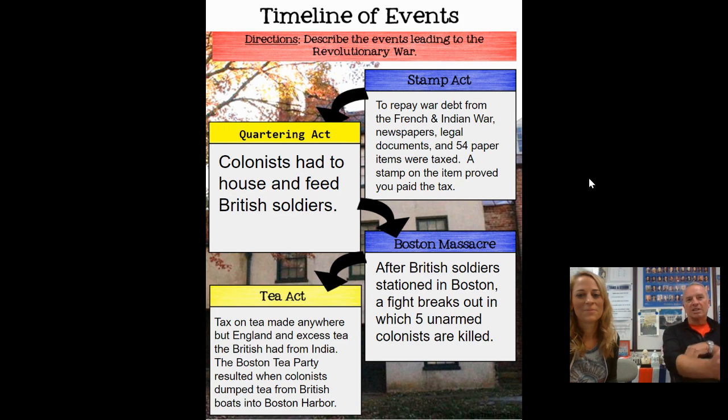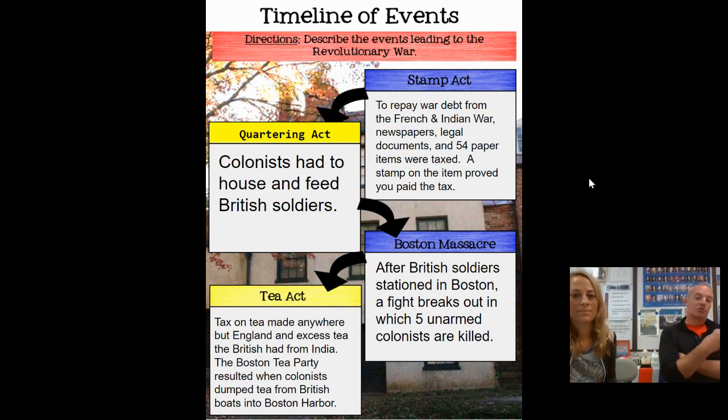The king realized that the colonists weren't happy and started hearing of some uprising. So one of the things that the king did is he sent troops to the colonies, and he said to the colonists, you will allow a soldier to stay in your house. This was called the Quartering Act. So the king was smart because that was free. He didn't have to build barracks. He didn't have to provide food. He made the colonists do it.